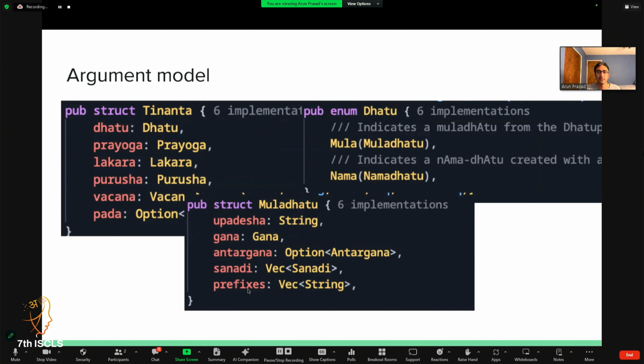And technically, the prefixes shouldn't be part of the mula dhatu. This was just easier during earlier development. I'll probably remove that somewhere else later on.